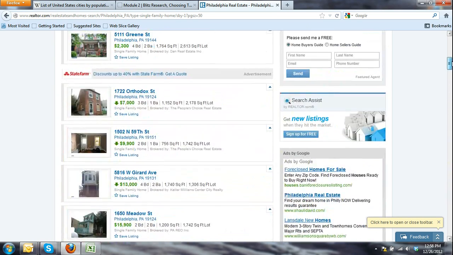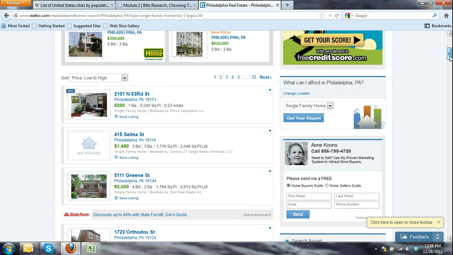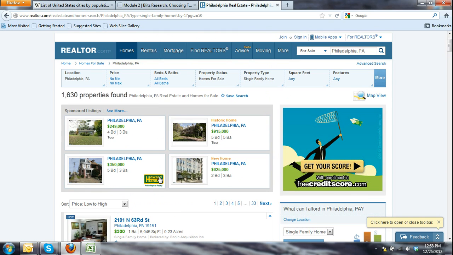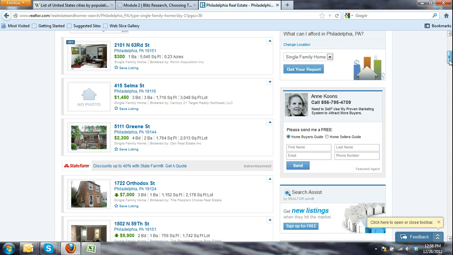I also want you to ignore any featured properties here, like these up here. Just ignore them. It looks like we got a low of 300 bucks. That's crazy.